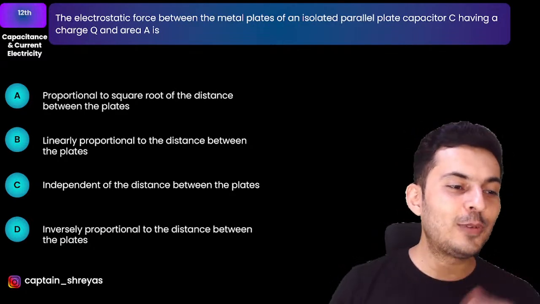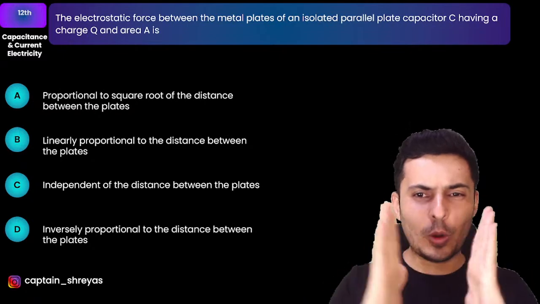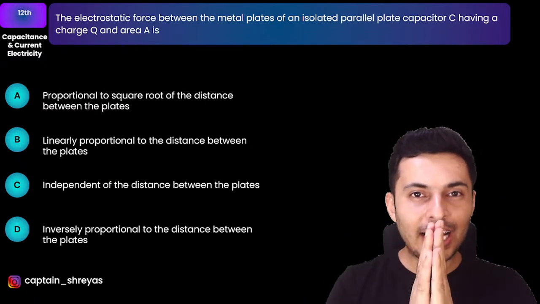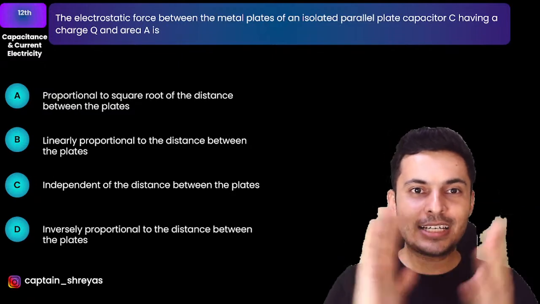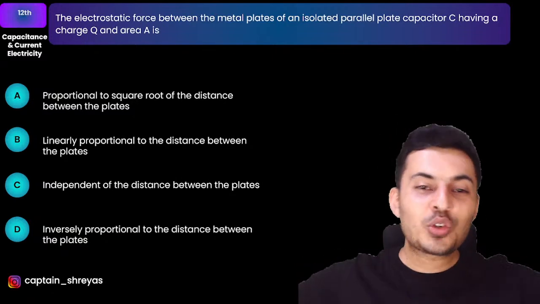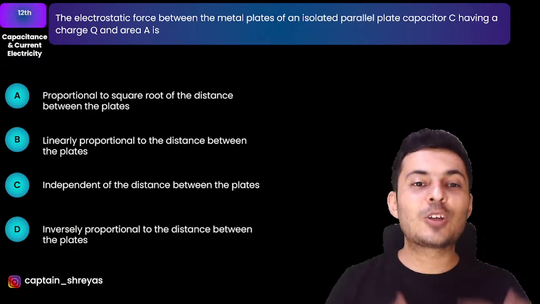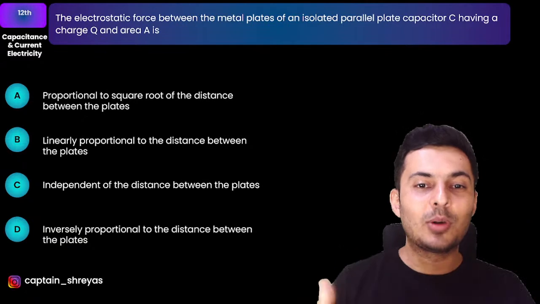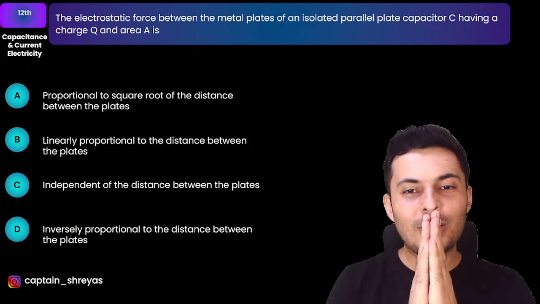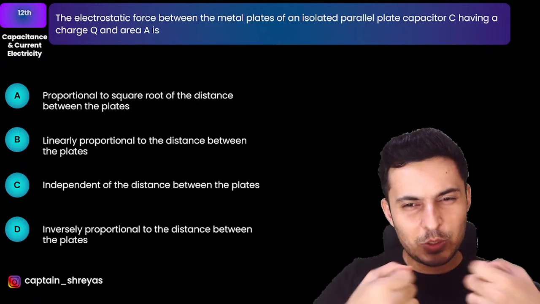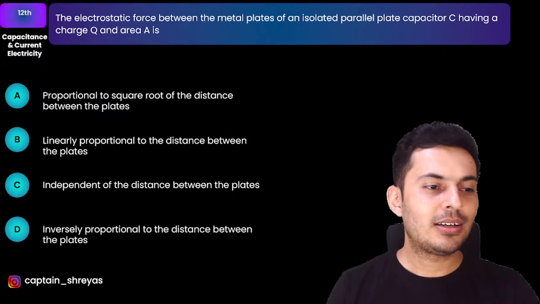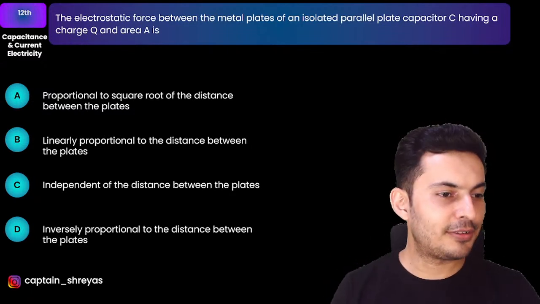Okay, so think of it like this, Yogita. The two plates are oppositely charged, positive and negative. Now they will attract each other. They want to cling and stick to each other. But you are doing some work by pulling them apart. So it is your work which has gone into increasing that potential difference. Think about it that way. Or else it was stuck. So you are applying some force to pull them apart. That's why that force is causing that increase in the potential difference.